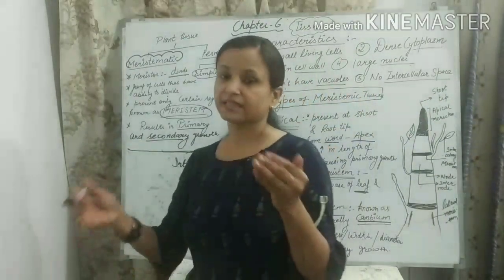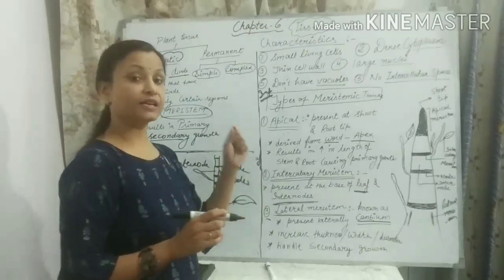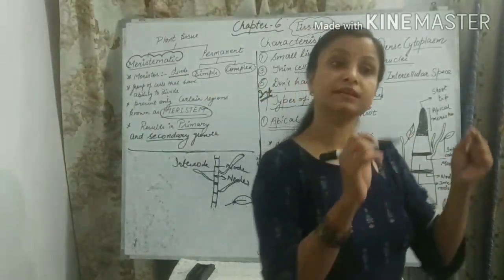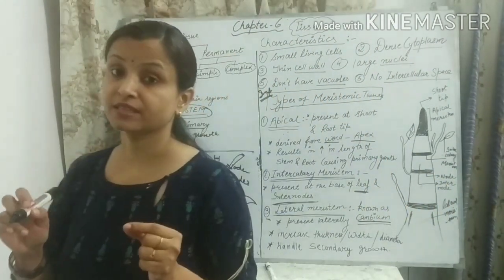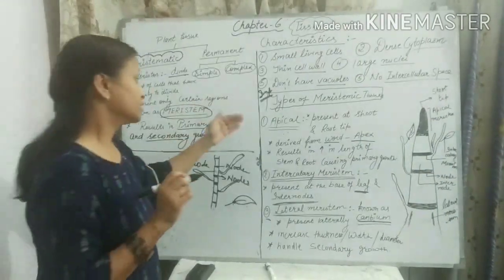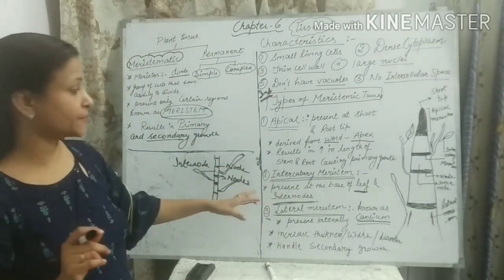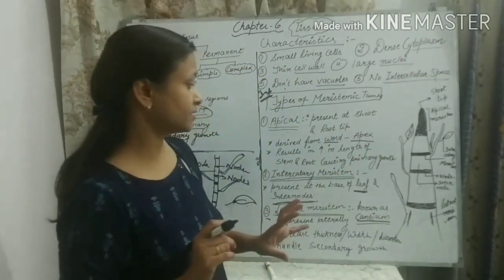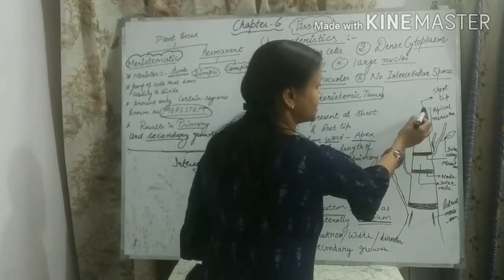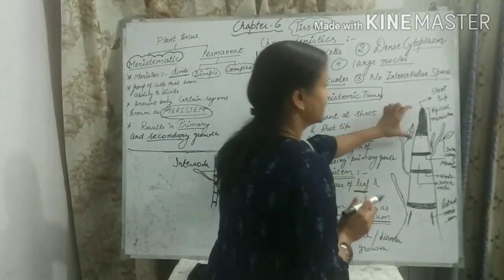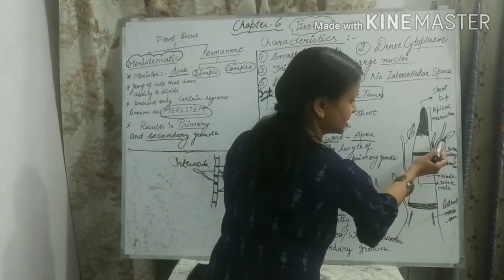There are 3 different types of meristematic tissue, and the classification is based on the location, the region where the meristematic tissue is present. On that basis, they are of 3 types: apical, intercalary and lateral meristem. We can see all these 3 kinds of meristem in the diagram. Apical meristem is present at the shoot tip. It increases the length of the shoot tip. Next is intercalary meristem, present at the base of the leaf.